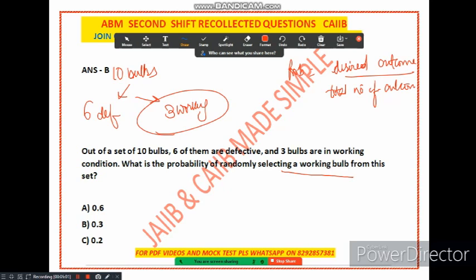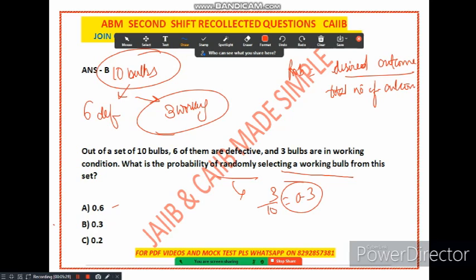That means there are 3 working bulbs. And how many total outcomes are there? 10 outcomes are there, so 10 bulbs. So the correct answer to this question is 3 upon 10, which is equal to 0.3. So option B is correct. Hopefully you have understood this question. Quite a simple question, based on just the definition of probability. You know very well how probability is defined, and on the basis of this definition you can answer this question.